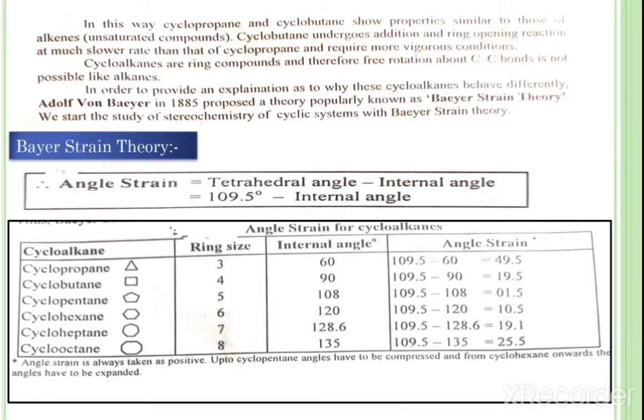According to it, cycloalkanes contain sp3 hybrid carbon atoms, where the normal tetrahedral bond angle is about 109.5 degrees, and in the formation of a ring structure this angle is deformed.